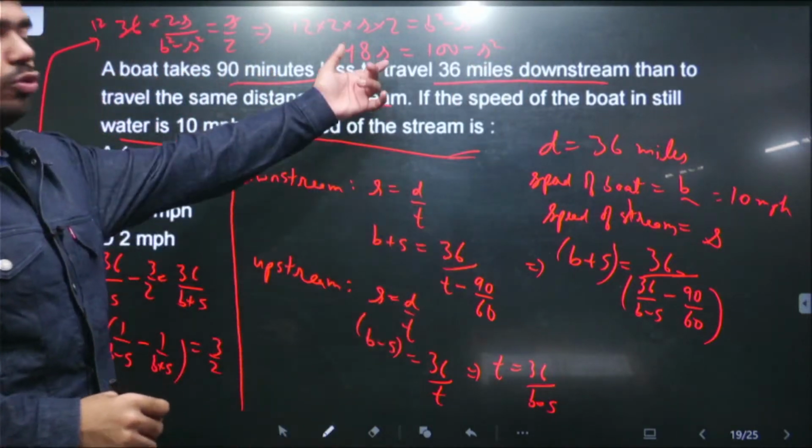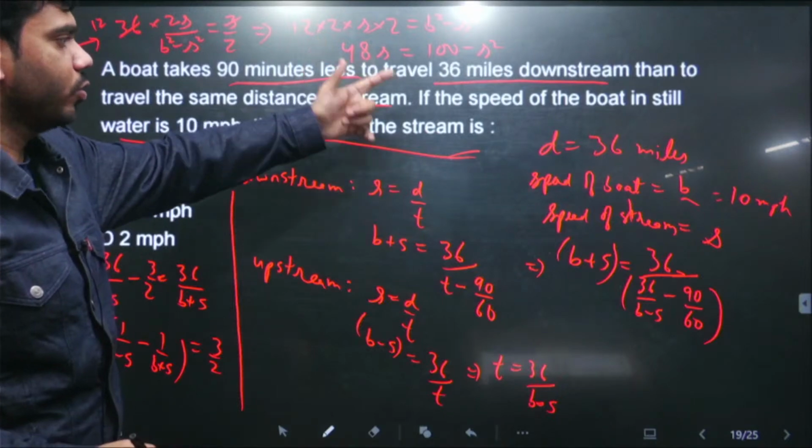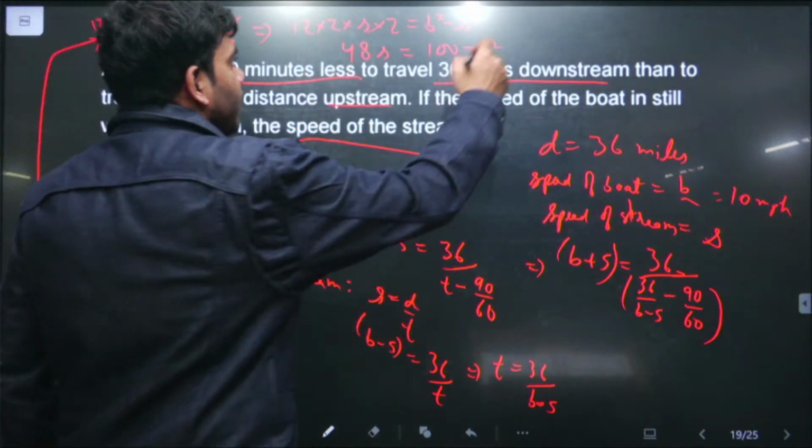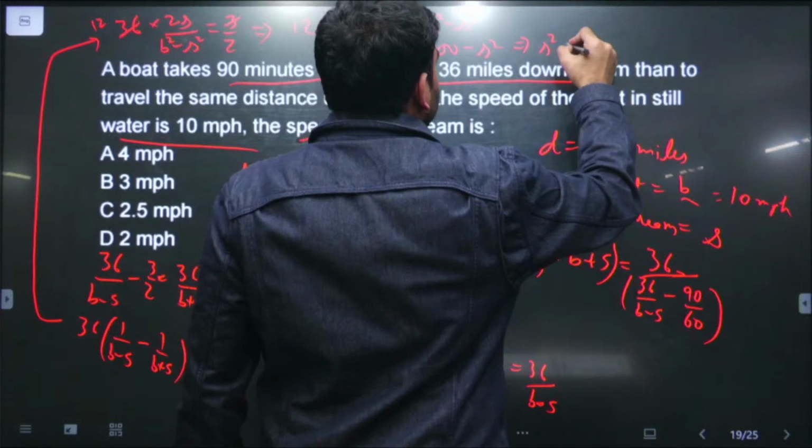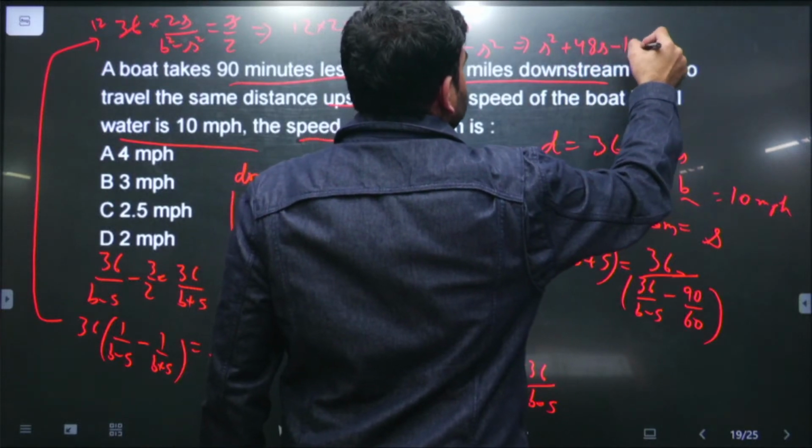Now we just have to solve this quadratic equation to get the speed of the stream: s square plus 48s minus 100 is equal to 0.